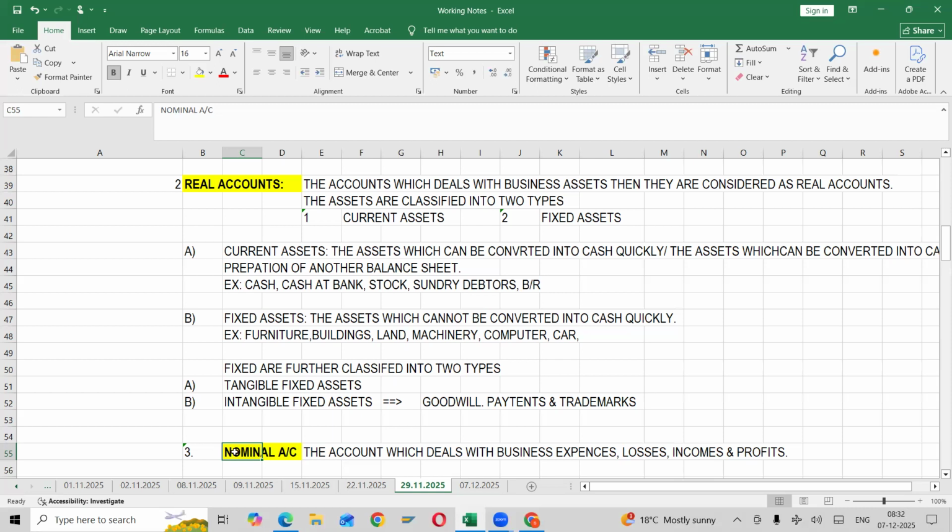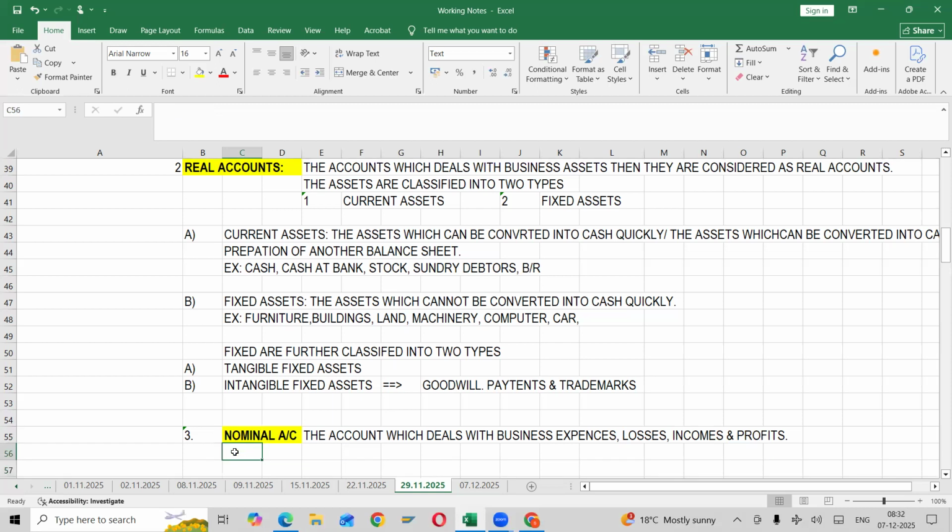So, for example, expenses, purchases. Why is purchase of goods an expense? Already we discussed the difference between an asset and goods, correct? What do you mean by purchase?